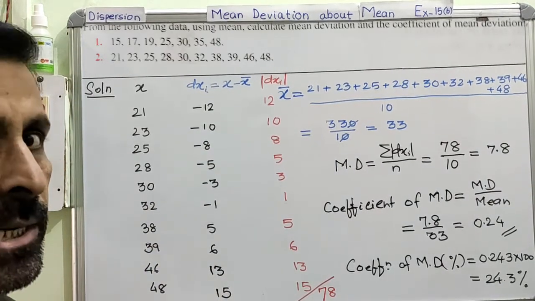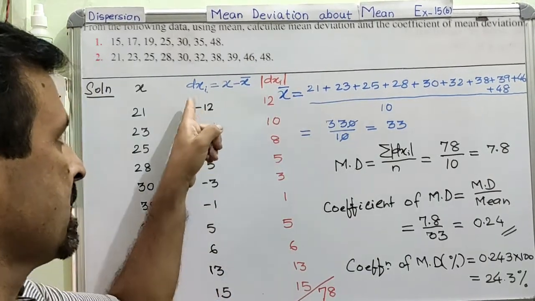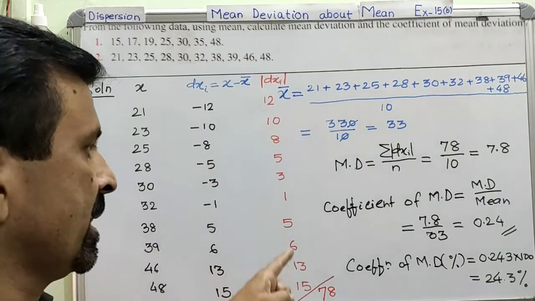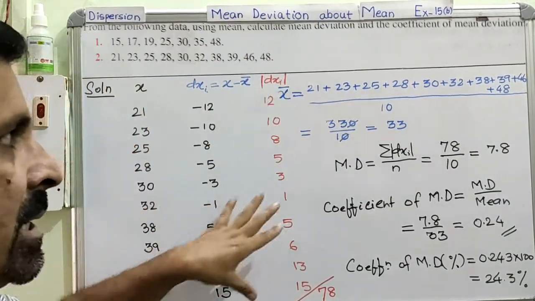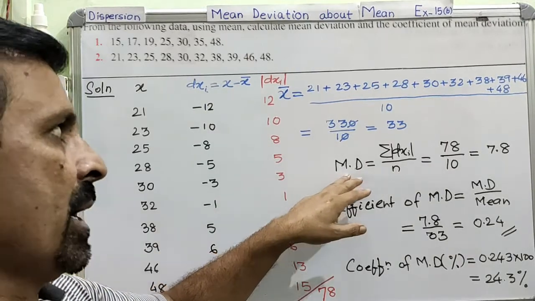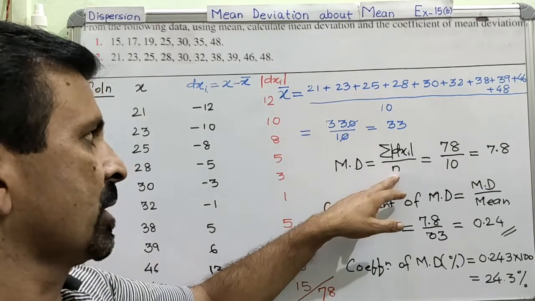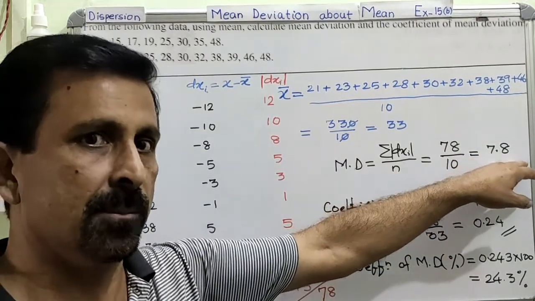After this deviation is calculated, we then take the modulus of those deviations. That means leave the sign and write the number. We did that, and after that we calculated the sum of all the deviations, and we got 78. So our table work is done. Now finally we calculate the mean deviation. Mean deviation is the sum of all these deviations divided by the total number of data. So we got 7.8. This is the completion of your question.